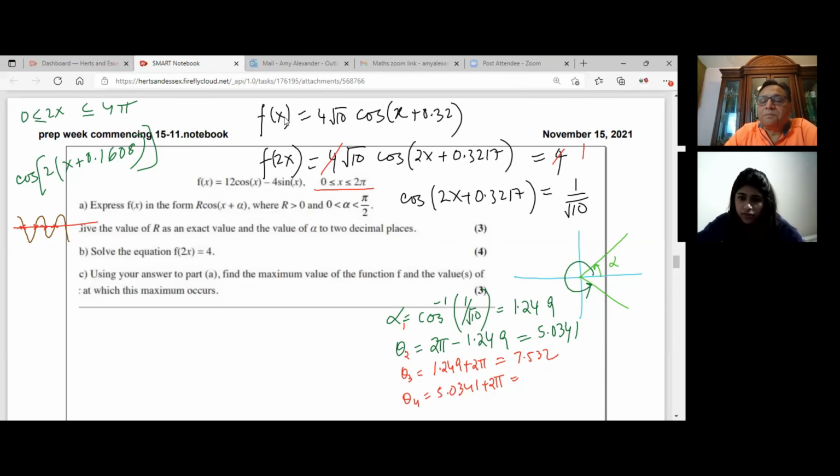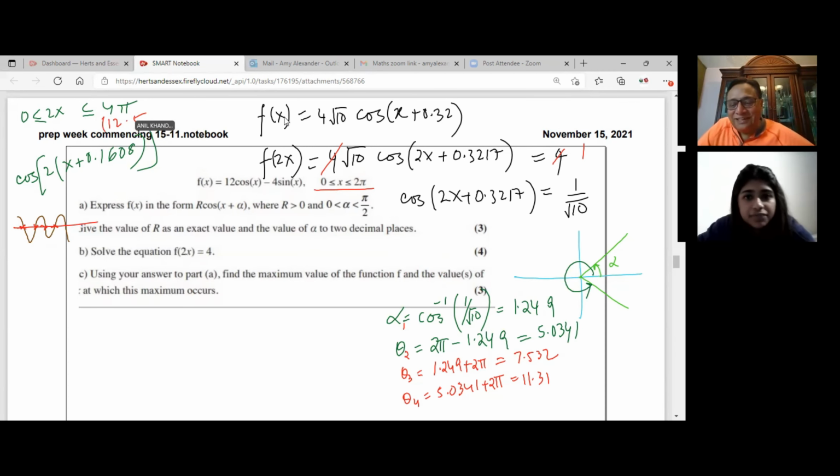How much do you get? 5.03413 plus 2 pi is 11.317. Correct. Calculate this. What is 4 pi equal to in decimals? 12.5. Oh, that makes sense. Yeah, 12.5. You see that? Yeah, it is within. Right? So we got all those 4 values.